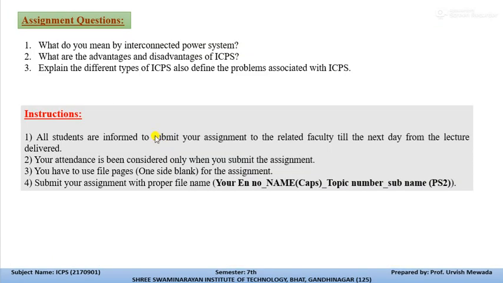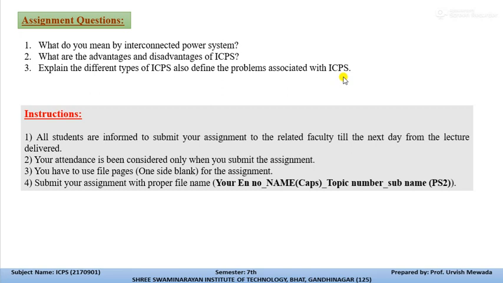So these are the assignment questions of topic number 1 and topic number 2. Please write them down, or you can take a snap of these assignment questions. The related instructions are also mentioned below the assignment questions. Please read them carefully. The first question is, what do you mean by interconnected power system? The second question is, what are the advantages and disadvantages of interconnected power system? The third question is, explain the different types of interconnected power system. Also define the problems associated with the interconnected power system.